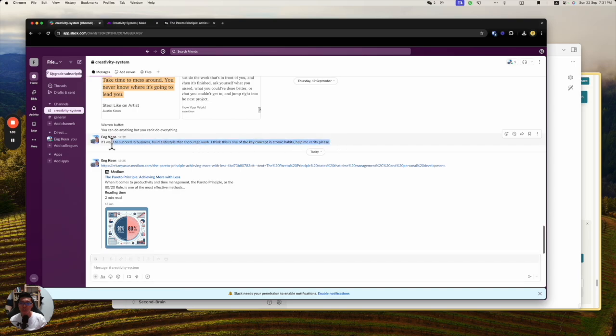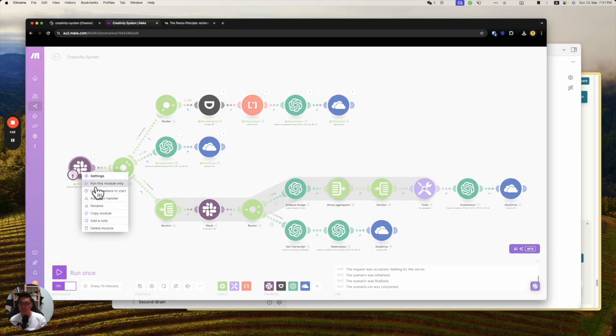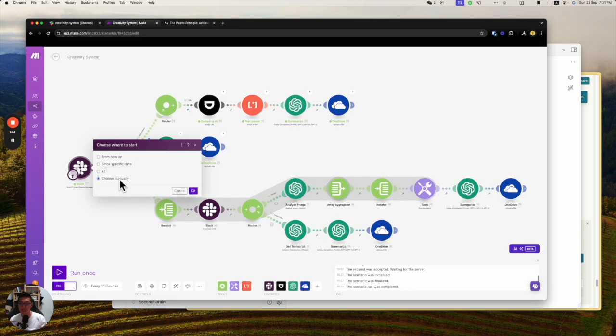Okay, let me try just to copy this as a screen. If I want to succeed in business, build a lifestyle that encourages work. I think this is one of the key concepts of Atomic Habits. Okay, help me verify please. So let's say I come to here, and then this one I just need to choose where to start. I choose manually because I don't want to do too many things.